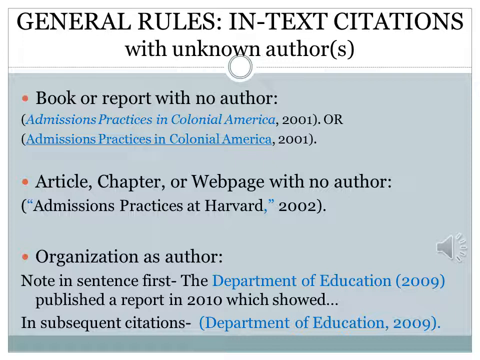The third example here is the organization as an author. Note in the first sentence, try to note it in the first sentence, the Department of Education, parenthesis, 2009, end parenthesis, published a report in 2010 which showed, and finish your sentence. So you want to first embed it in there, and then in subsequent citations you can do your sentence, and then at the end of your sentence you'll have your parenthesis, Department of Education, your year published, and your end parenthesis.